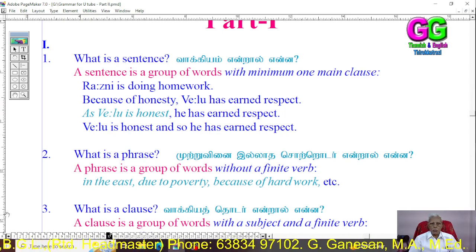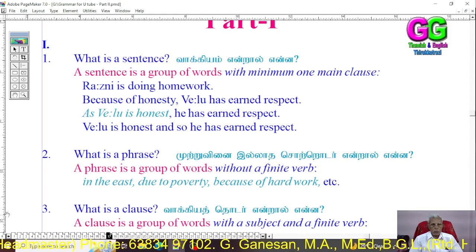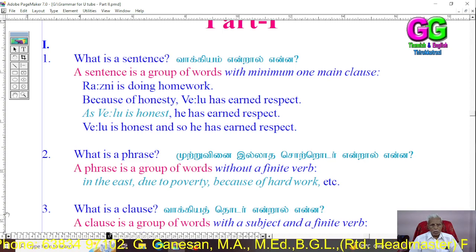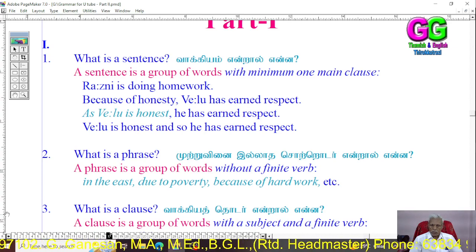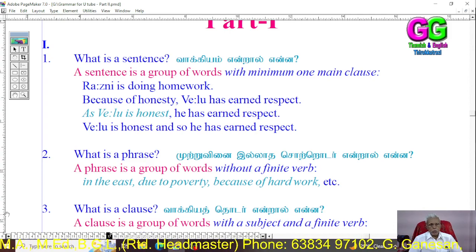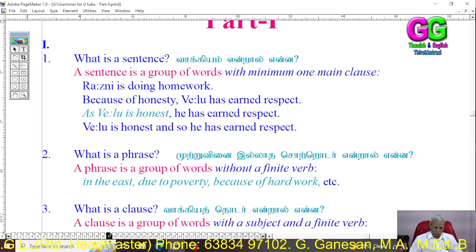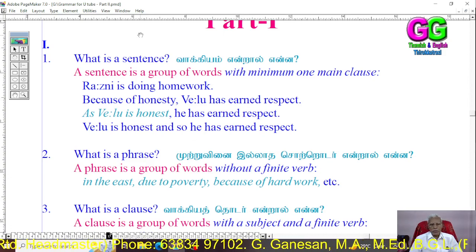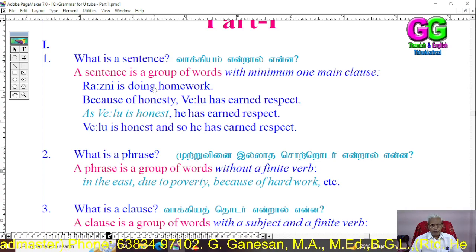A sentence is a group of words with a minimum of one main clause. Example: Ronnie is doing homework. Because of honesty, diligence, and respect. As Velu is honest, he gets earned respect. Velu is honest, and so he gets earned respect. Dear students, in these four examples, in the first sentence, Ronnie is doing homework.